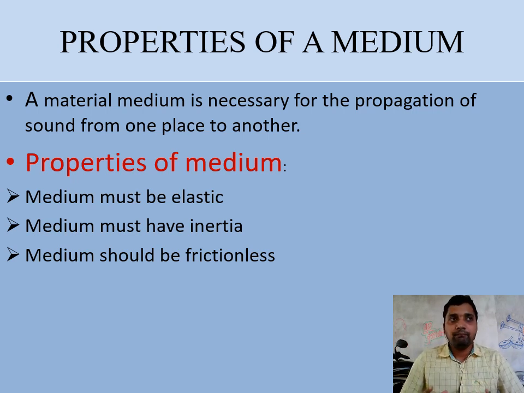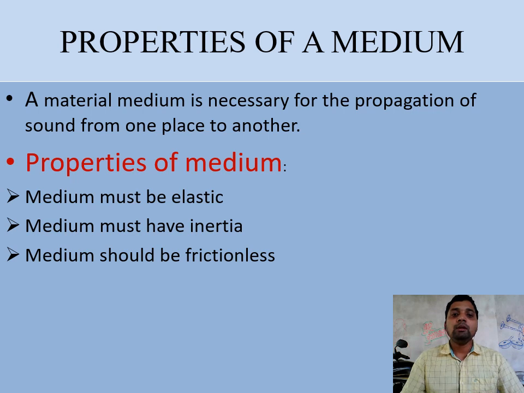Third, the medium should be frictionless. What is friction? Friction is an opposing force which always tries to decrease the speed of any moving object. Medium should be frictionless means there is no medium with zero friction, so we have to minimize the friction. If the friction is less, less energy will be wasted, and the maximum amount of energy can pass from the source to the receiver.